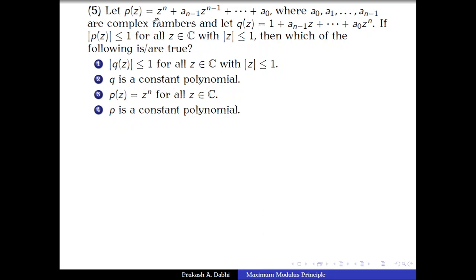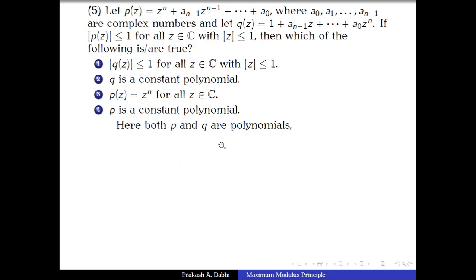So we are given two polynomials p(z) and q(z) with the condition that mod of p(z) is less than or equal to 1 on the closed unit ball. Then which of the following four statements are true? More than one statement may be true. Let us see which of these statements are true.